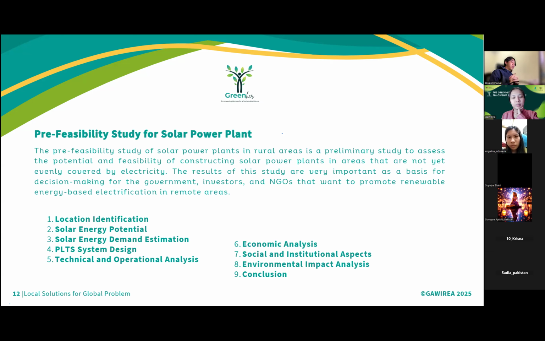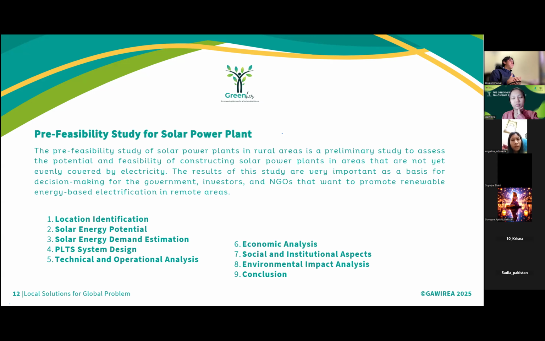Point one, location identification. Point two, solar energy potential, solar energy demand, PLTS system, technical and operational analysis, economic analysis, social and institutional aspects, then environmental impact analysis. In conclusion, a pre-feasibility study of solar power plants provides a clear picture of energy demand, local resources, and technical challenges in rural areas.